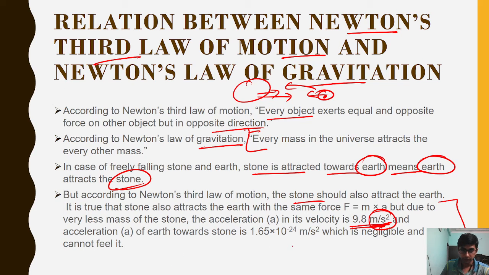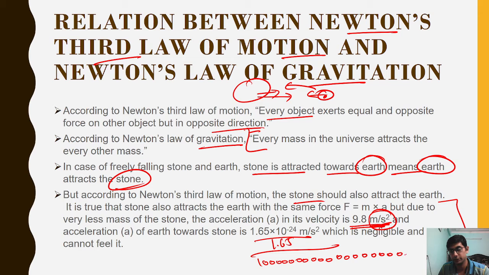Whereas the stone attracts the Earth with an acceleration of 1.65 × 10 to the power minus 24 meter per second square. As you can see, this value is 1.65 divided by 1, 2, 3, 4, 5, 6, 7, 8, 9, 10, 11, 12, 13, 14, 15, 16, 17, 18, 19, 20, 21, 22, 23, and 24.